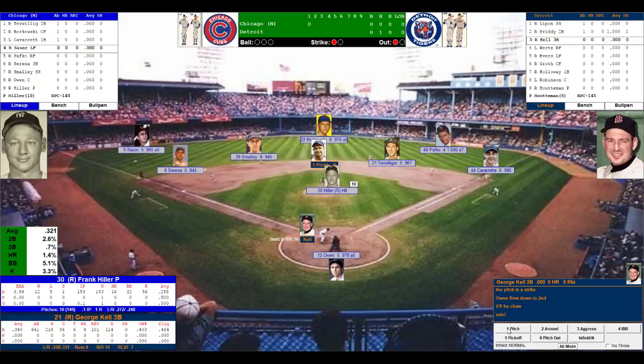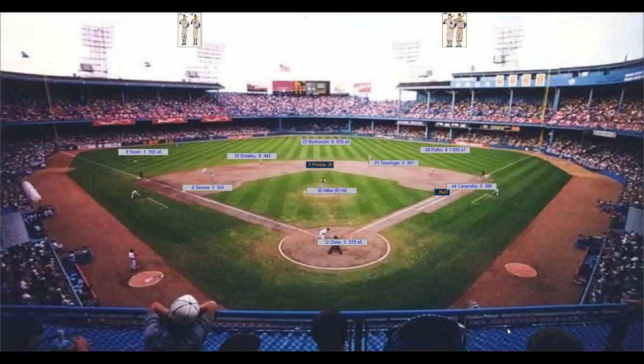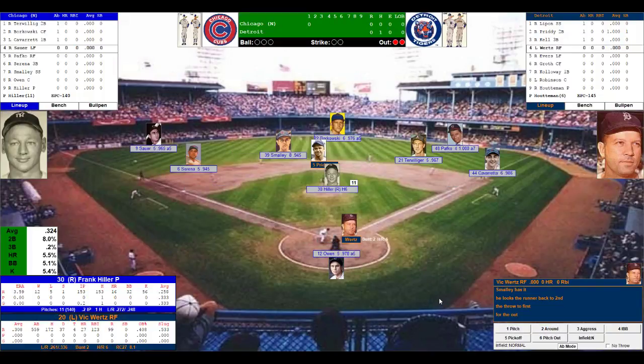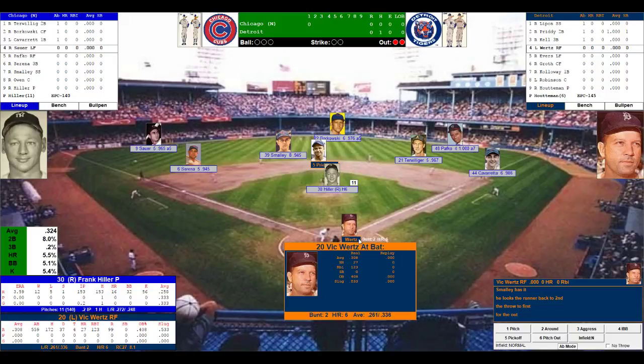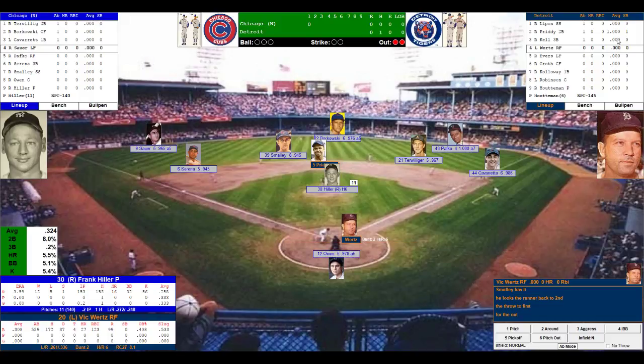Hiller takes a deep breath. Owen sets the target. Here's the pitch to Kell. That's a hard ground ball to short for out number 2. Holding at second is Priddy. Tigers fans want to see Wertz knock him in. Runner from second to get an early lead here. Bottom of the first, 2 outs. Vic Wertz, .308, 27 home runs, 123 runs driven in, .336 off right-handed pitching. First base is open. Evers is on deck.